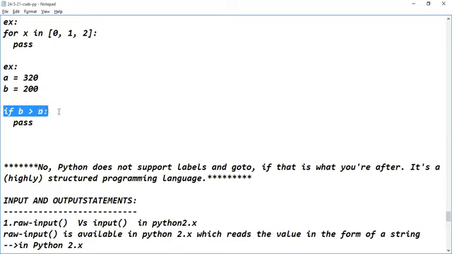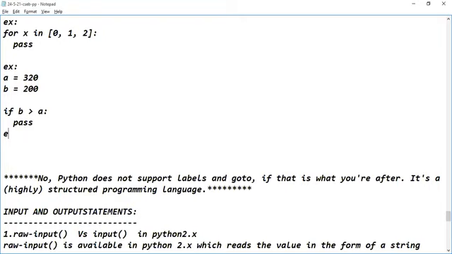Then I have written a simple if statement. If B is greater than A, if this condition is satisfied, what do I want to perform? Pass. So when pass is executed, what happens? Nothing will happen. Or else we can use an else statement here.